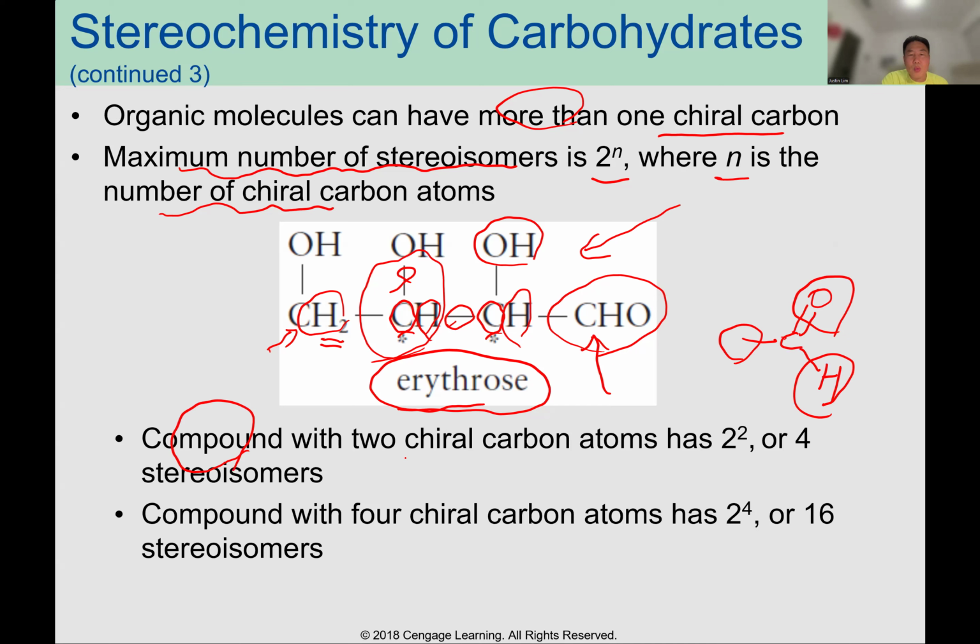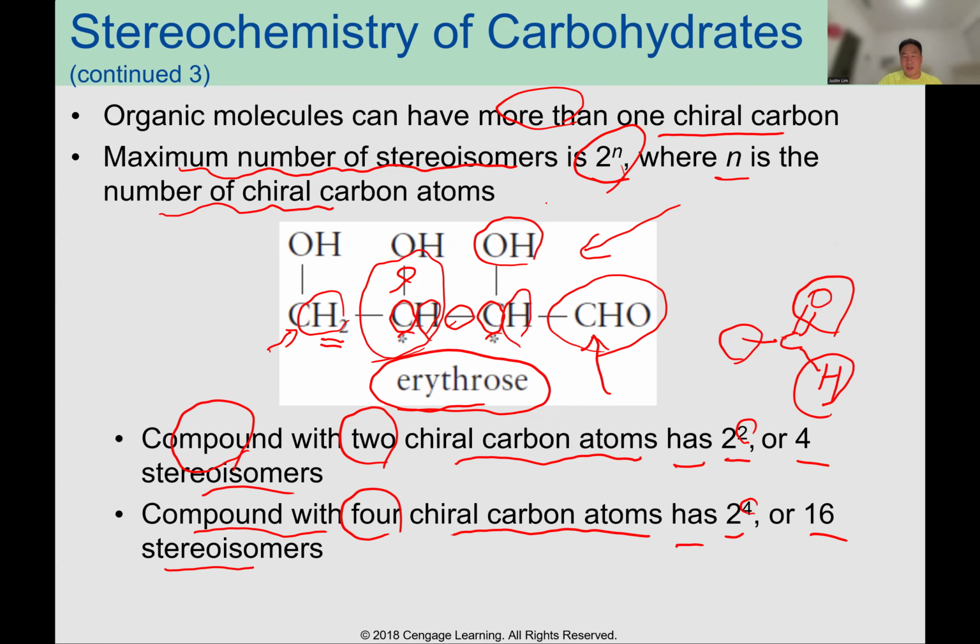A compound with two chiral carbon atoms has 2 to the second power, or 4, stereoisomers. A compound with four chiral carbon atoms has 2 to the fourth, so 16 stereoisomers. So remember 2 to the n.